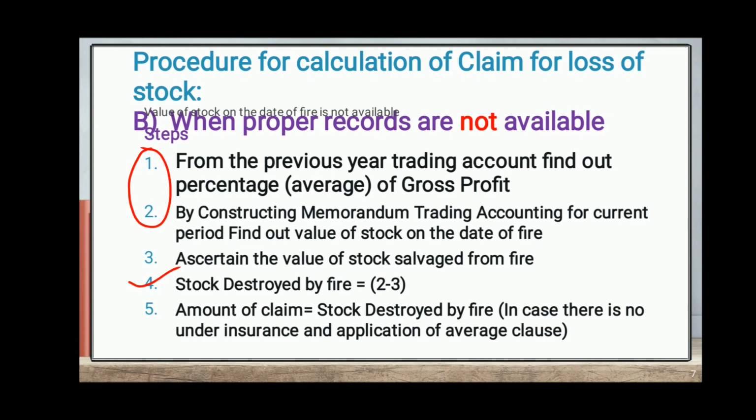What is added here? Here we have to find out the percentage of gross profit for the previous year, and from this percentage we have to construct the memorandum trading account for the current period, and from that percentage we have to find out the balancing figure, which is the value of stock on the date of fire.